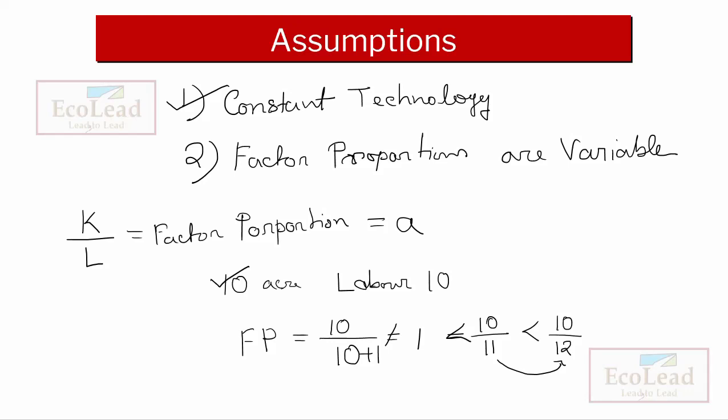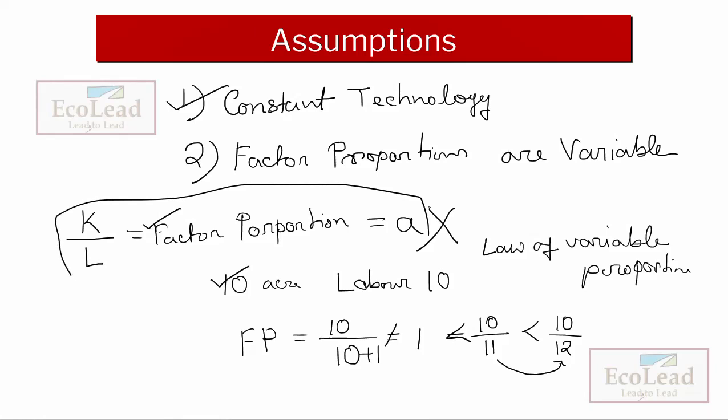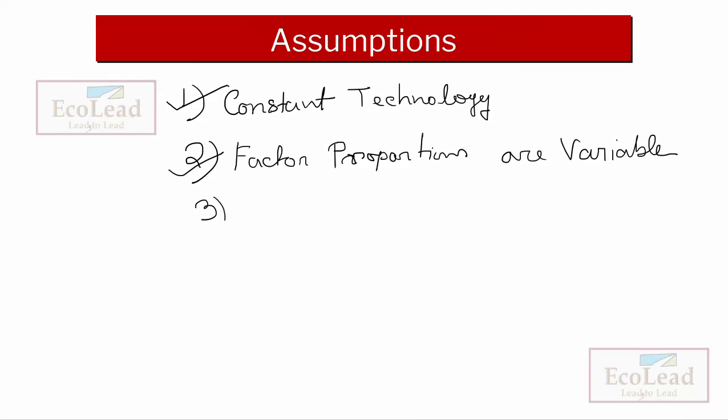If we continuously do that, what is changing? The factor proportion changes. So if the factor proportion changes, only then does the law of variable proportion hold. If we assume that the factor proportion is fixed, then the law of variable proportion is not possible. Now let us see the third assumption.